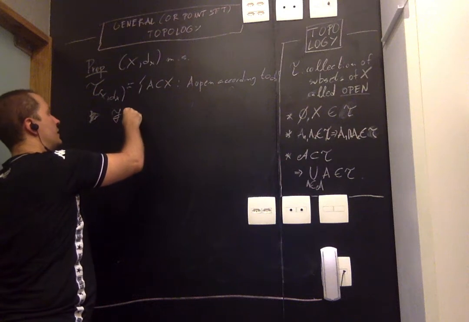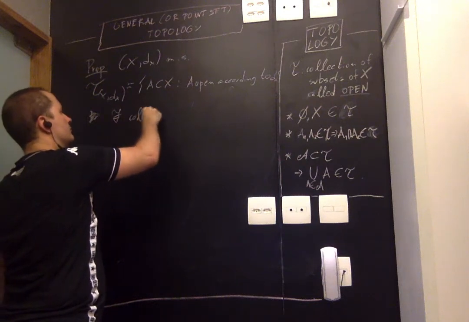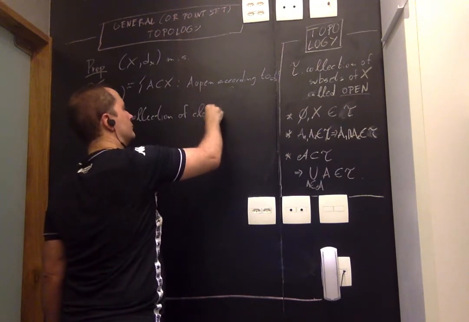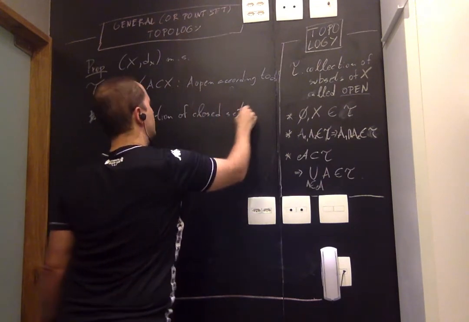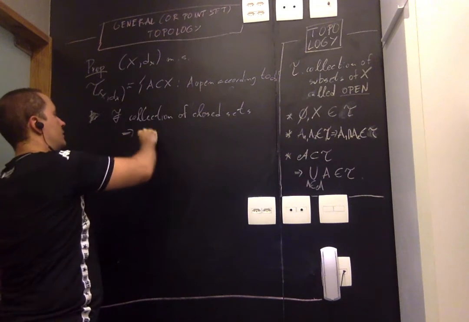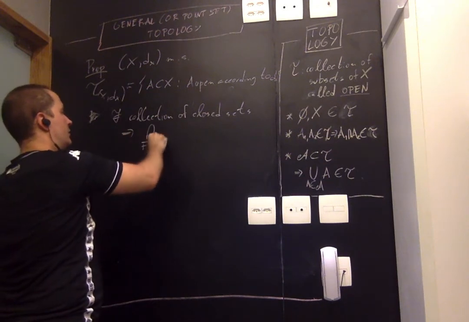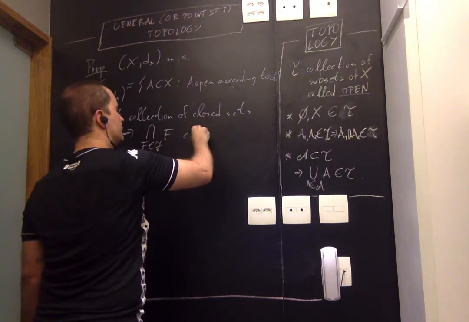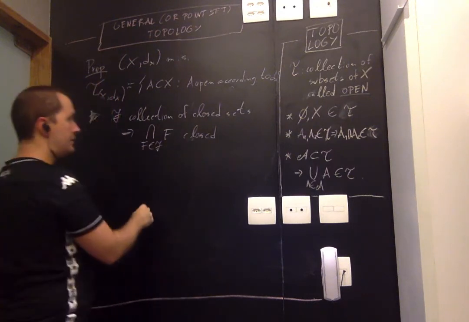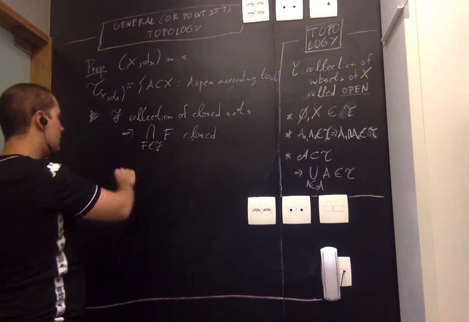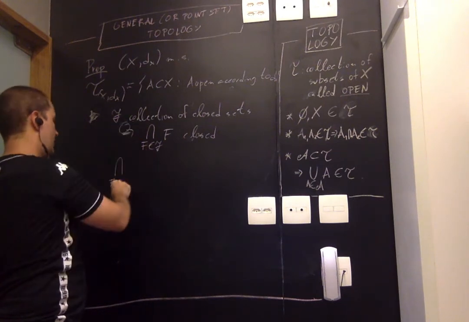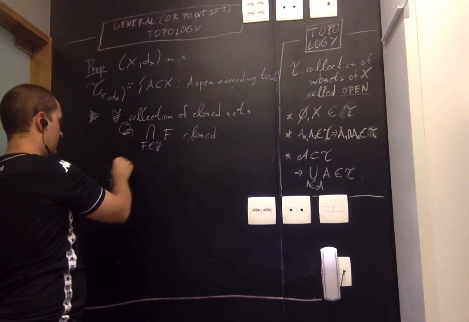If F is a collection of closed sets, it means that the intersection of these sets is also closed. And why is that? I'm going to be sort of quick, but if you want to check that something is closed, what you have to check is that the complement is open.